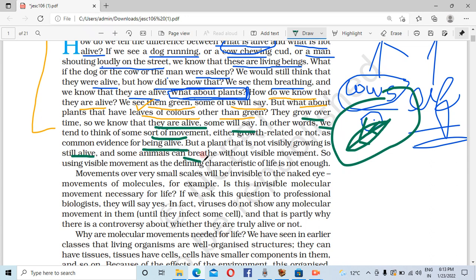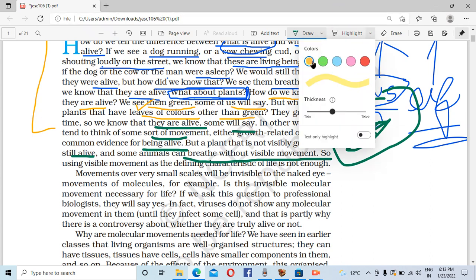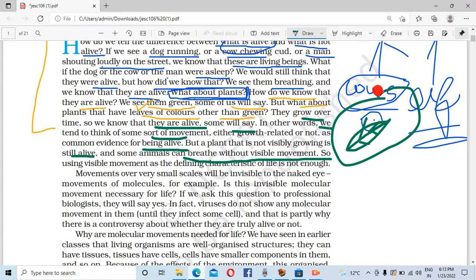And some animals can breathe without visible movement. So we can say that if there is no movement, the animal is also alive. But how can we say?